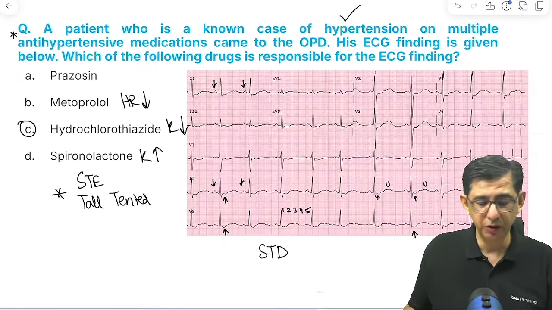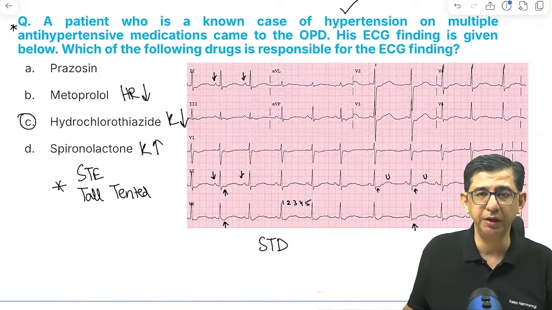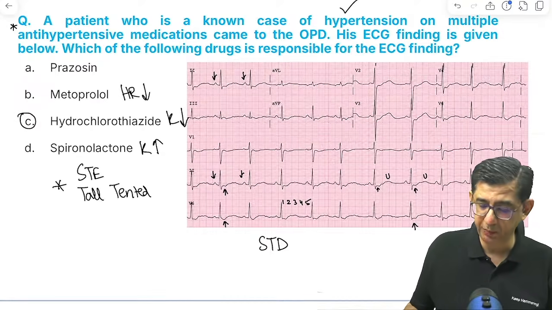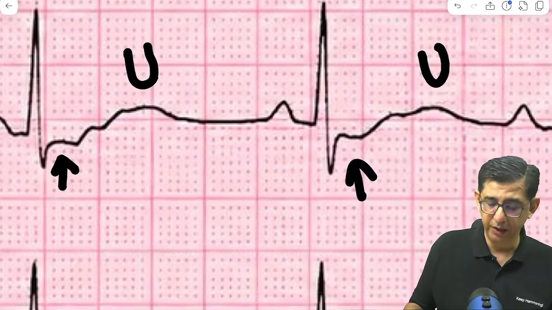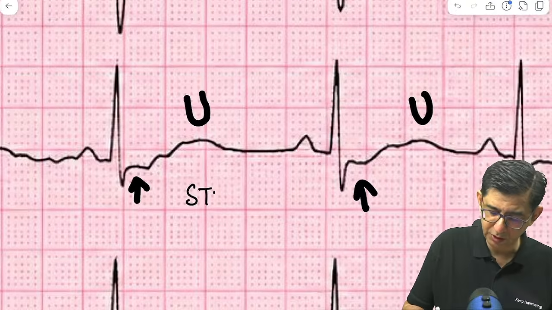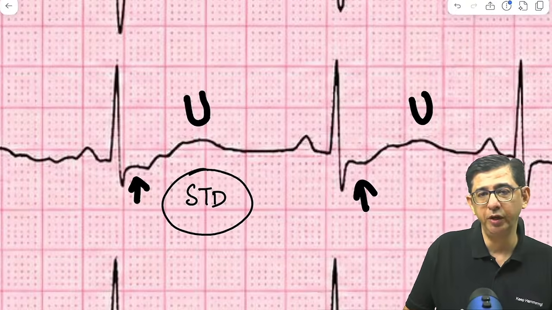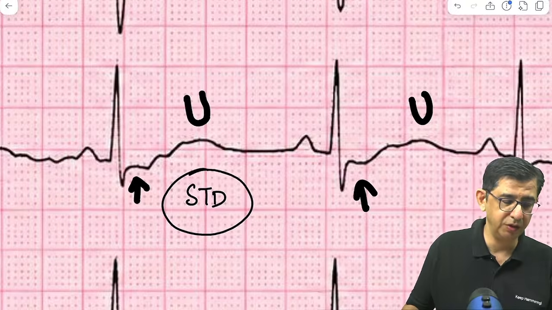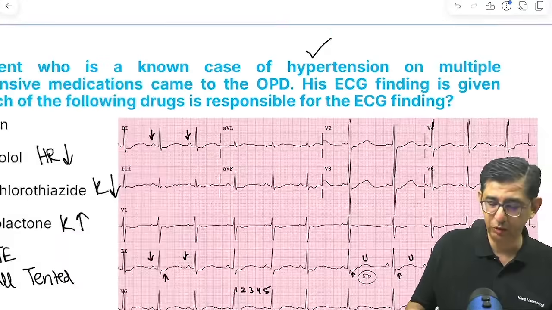No beta, the answer is not D because you will have ST elevation and tall tented T waves. There is no tall tented T wave. There's no ST elevation. It's an ST depression. अब देखो, मैं zoom in कर रहा हूँ फिर से. There is a very clear cut ST segment depression. I'll use a finer font to write this here on this printout. ST segment depression is present along with prominent U waves, which is the reason why the answer in this question is not the answer that is being thought out to be.